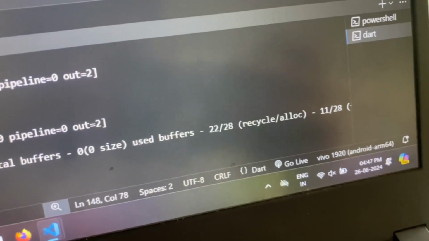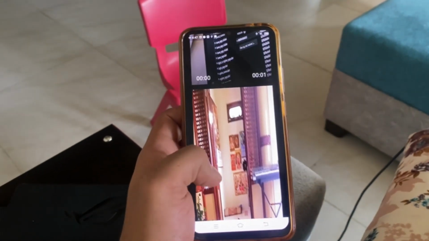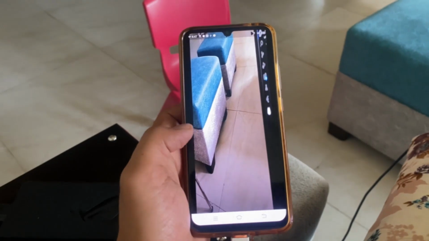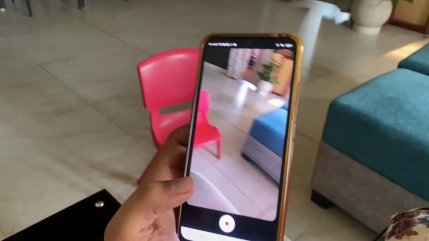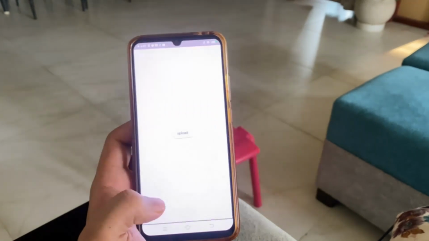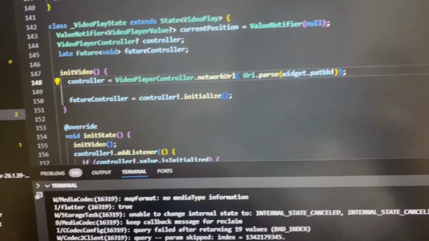So more than just an hour in, both the processes are working. The video is being retrieved from the Firebase database, and I can also record certain video and upload it to the database. Not the prettiest app right now, but it's functionally okay. So after around 2.5 hours, I'm finally done with the back end and a little bit of the front end part of the main features. So this is the app right now.